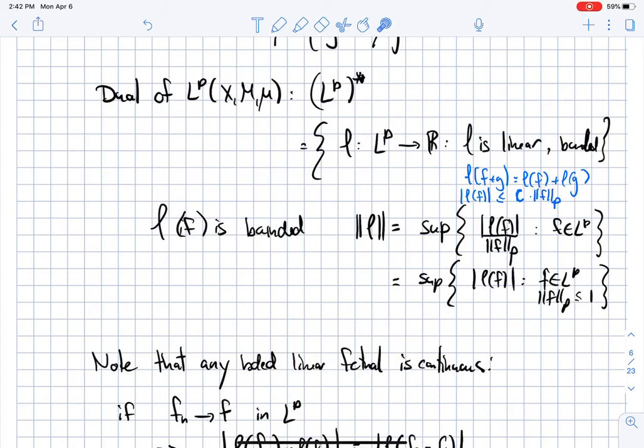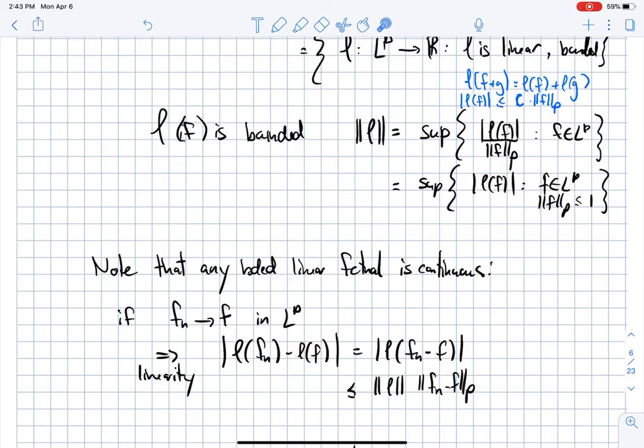That induces the definition of the norm for the dual: the norm of l is the sup over all f in LP of the absolute value of l of f divided by the norm of f. And if you bring the norm of f inside, you can reduce it to the functions f whose norm is smaller or equal to 1.